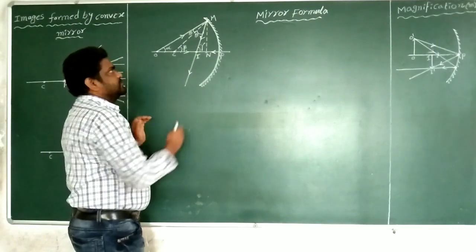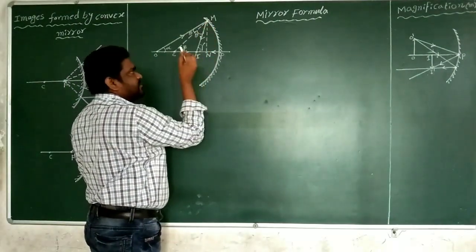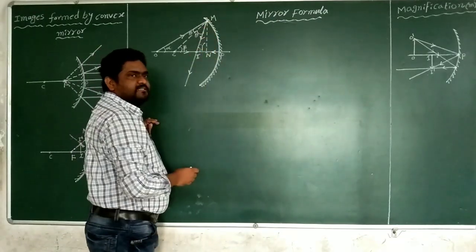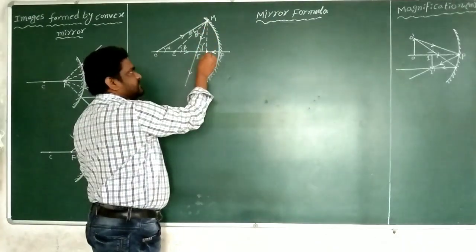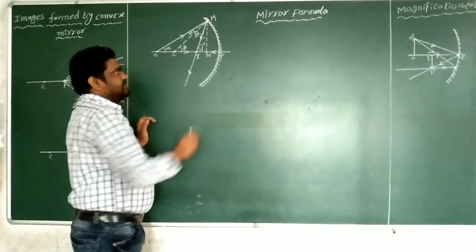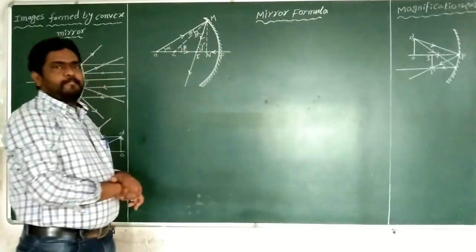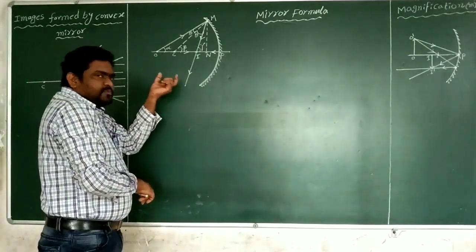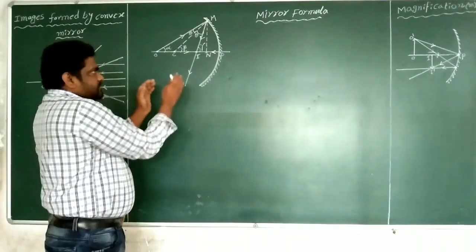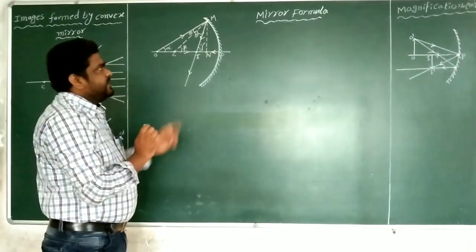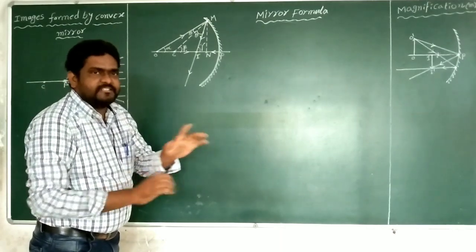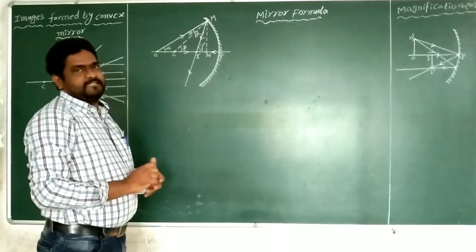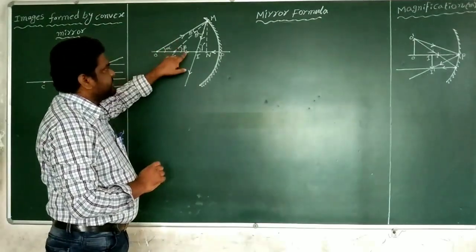Now I want to draw the normal from point M on the principal axis. When this normal intersects the principal axis, that point we call N. Remember here, we assume some points. In spherical mirrors, all light rays are considered paraxial rays, not marginal rays. Paraxial rays means any light ray which is close to the principal axis.